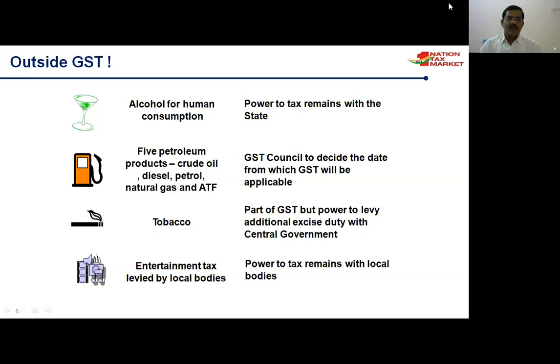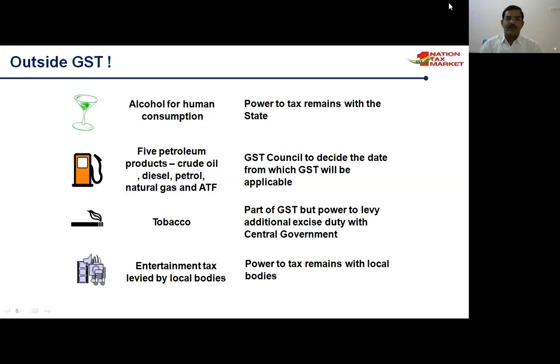And also the second one is petroleum products. There are 5 petroleum products outside the GST. These are crude oil, diesel, petrol, natural gas, and ATF. In future, in coming years, the GST Council will decide the date from which GST will be applicable to these 5 products.